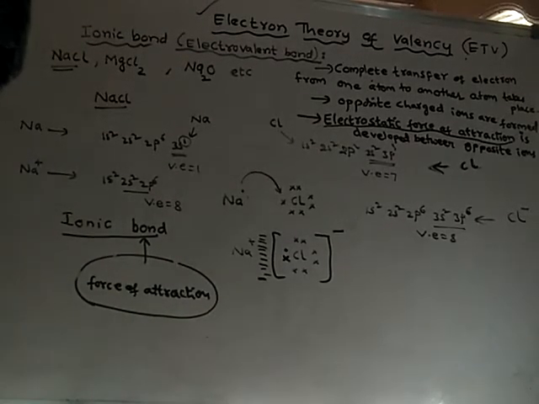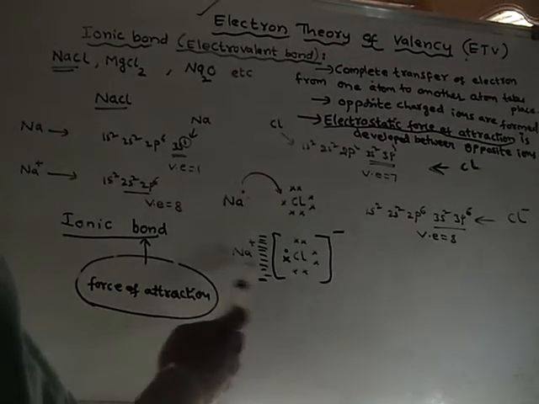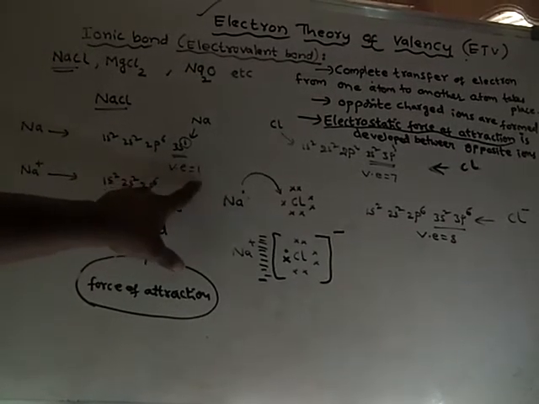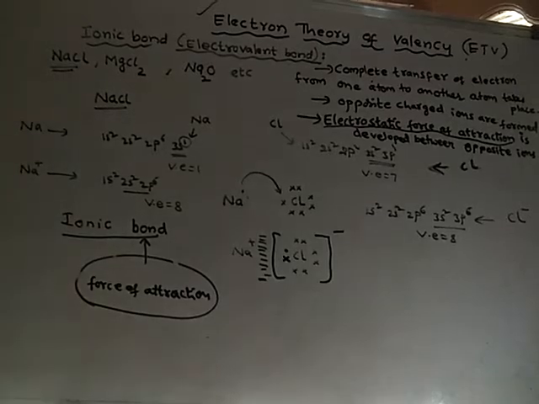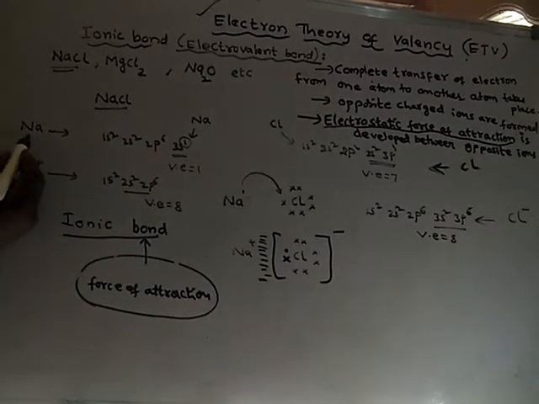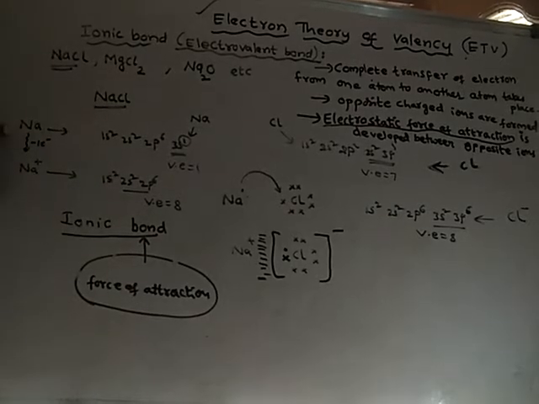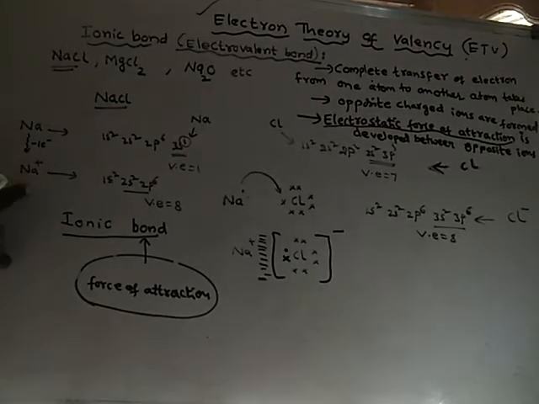After the formation of ionic bond, what happened here? Redistribution of electrons has taken place. Before that, sodium has only one electron in the valence shell, but after losing one electron, sodium has become Na+.